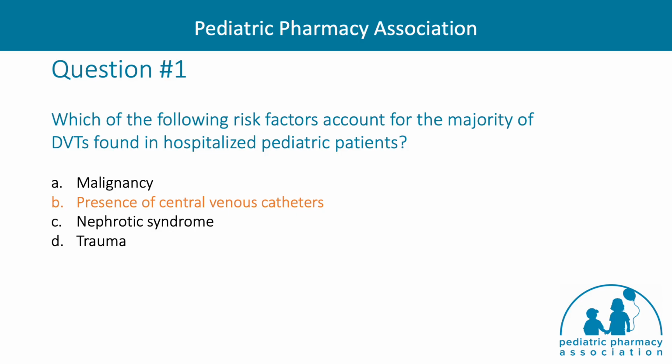The correct answer here is B, the presence of central venous catheters. While the other options are also risk factors for developing a DVT, a presence of central venous catheters has been found to be the biggest risk factor for DVTs in hospitalized pediatric patients, with greater than 50% of cases being associated with the presence of a central access device.